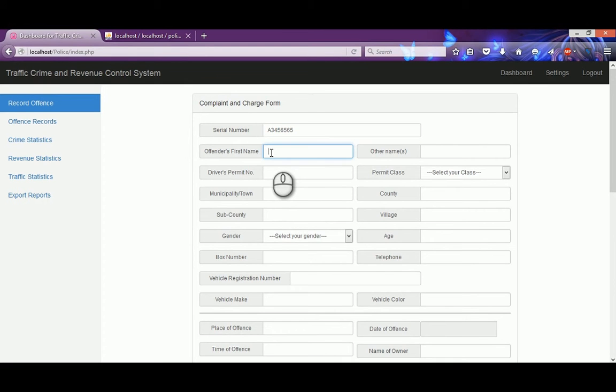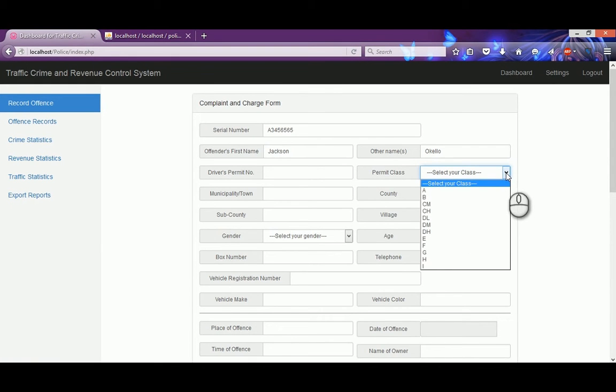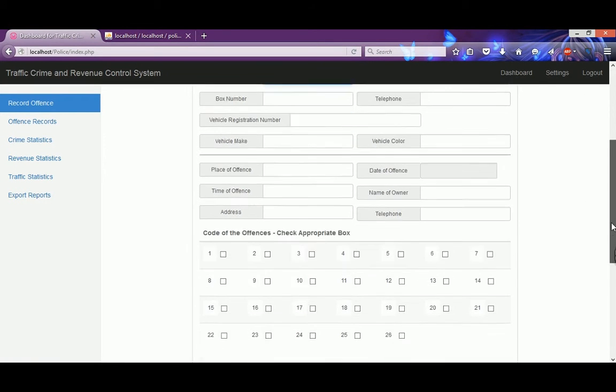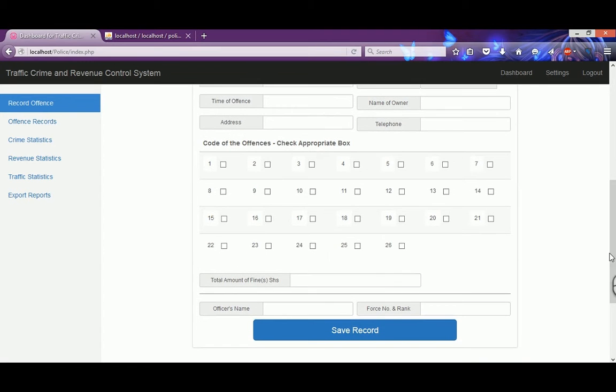When I start, I enter the serial number of the crime, and I will also enter the name. I will enter the name as Jacob Jackson. So you can enter all these details, which also exist in the form that the traffic officers use. These details can be entered from the station or the terminal point of the Uganda Revenue Authority. The gender can be selected, and all those other details that need to be filled in.